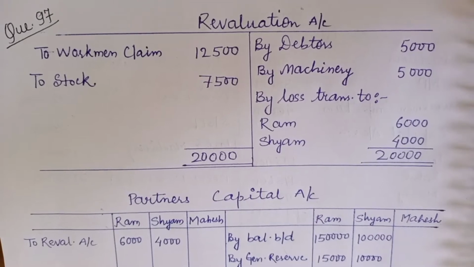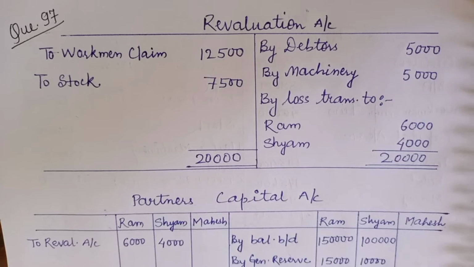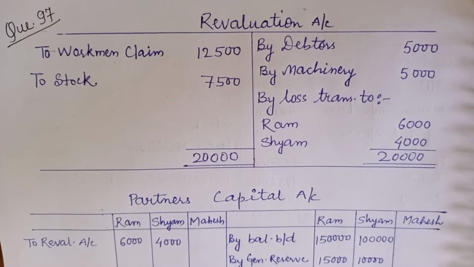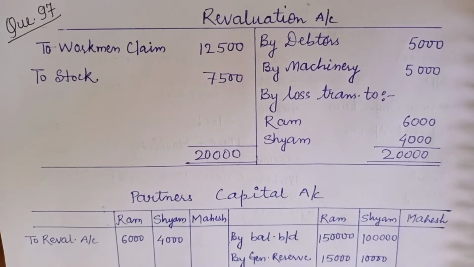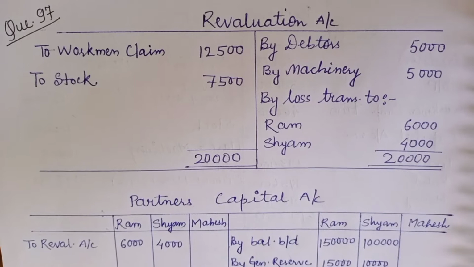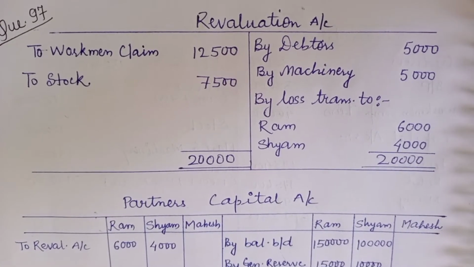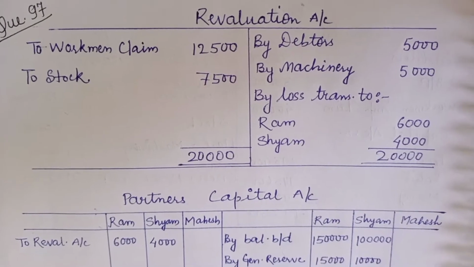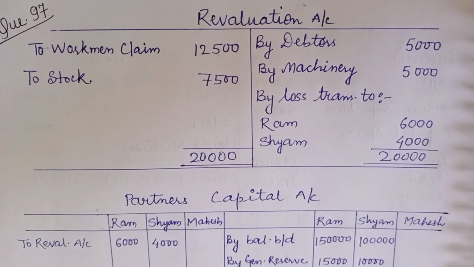Question number 97 on page number 5.110. On 31st March 2020, the balance sheet of Ram and Shyam, who share profits and losses in the ratio of 3:2. So we can prepare the revaluation account. Since here in the adjustment no new profit sharing ratio is given, it is understood that 3:2, which is the old ratio, will be taken as the sacrificing ratio only. So let us prepare the revaluation account.